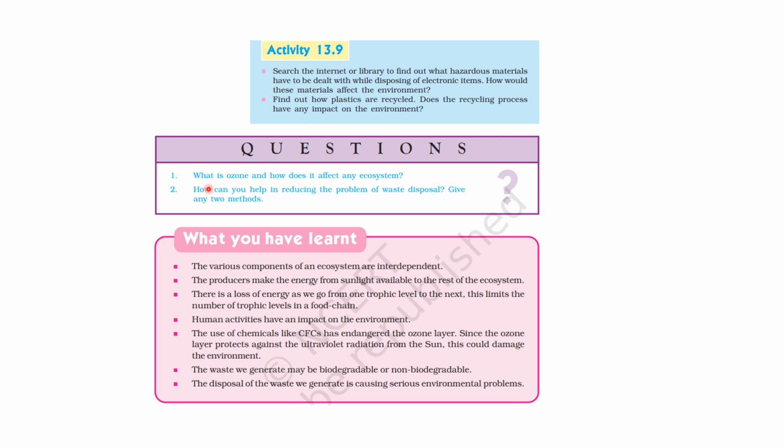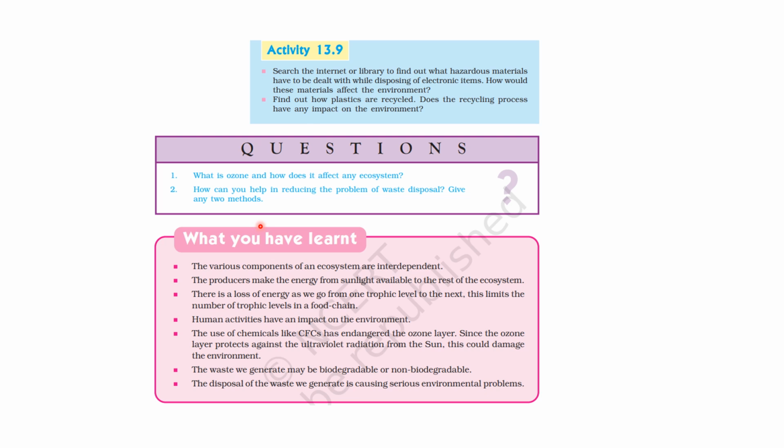Second question is how can you help in reducing the problem of waste disposal? Give any two methods. So first method can be reduce, reuse and recycle. Okay, so minimize waste by using reusable products, recycling materials like paper, plastic and metal, and opting for eco-friendly packaging. Okay. Next is composting. We can convert organic waste like food scraps and garden clippings into nutrient-rich compost, which we can use for gardening. It can reduce landfill waste.